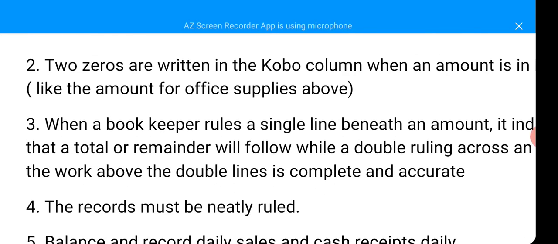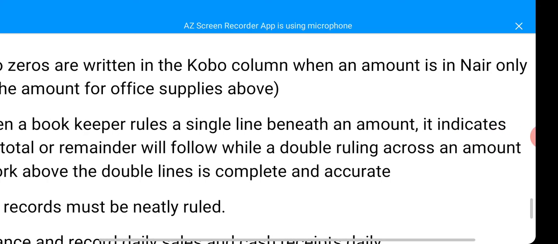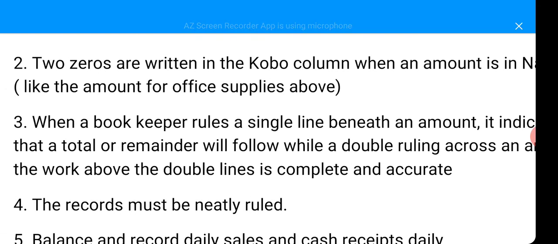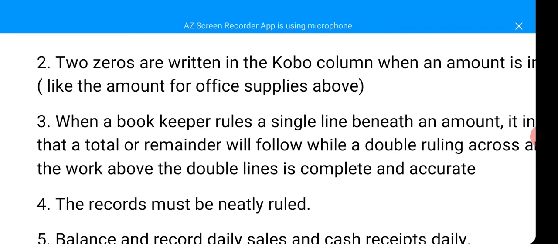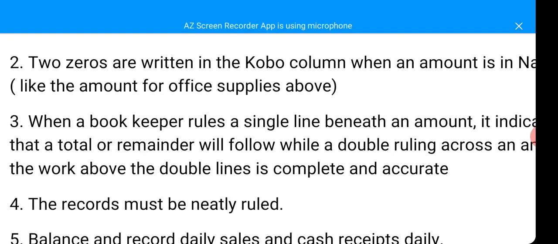Okay. When a bookkeeper rules a single line beneath an amount, it indicates that a total or remainder will follow, while a double ruling across an amount indicates that the work above the double line is complete and accurate. So it means that when you're through with whatever recording you are doing, you have arrived at the total, the final figure, you underline it two times, showing that it is the correct total final figure that you want to arrive at.